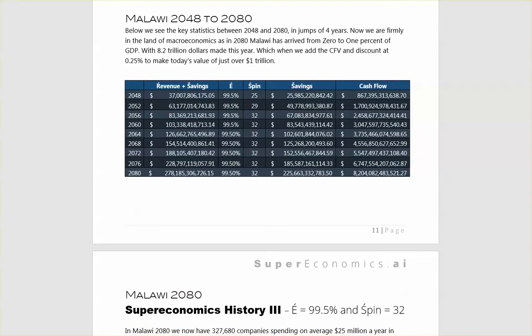Malawi, 2048 to 2080. Below, we see the key statistics between 2048 and 2080 in jumps of 4 years. Now we are firmly in the land of macroeconomics, as the 2080 Malawi has arrived from 0 to 1% of GDP, with $8.2 trillion made this year, which, when we add the CFV and discount at 0.25 to make today's value of just over 1 trillion.